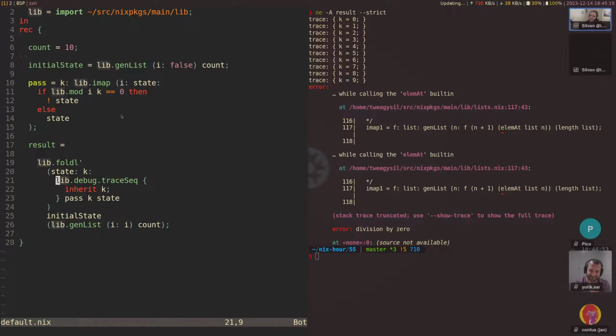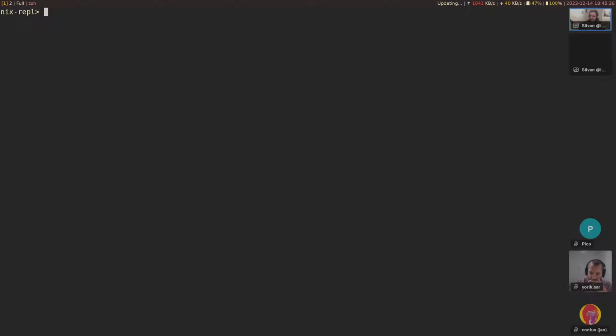Wait, hold on. This shouldn't, because we have a foldl strict here. The strict variant should evaluate this at least weakly. Oh, yeah, that's a problem. So let's demonstrate this. Let's go in here. Let's have a builtins.foldl' like this, and have an accumulator, an element, just pass this through. Let's say we have, sure, null. And then 1, 2, 3.